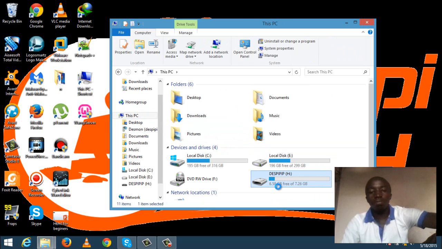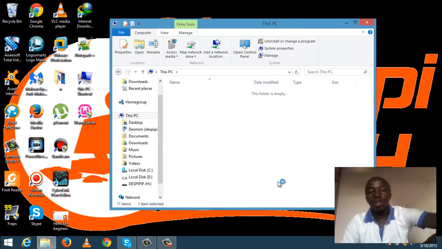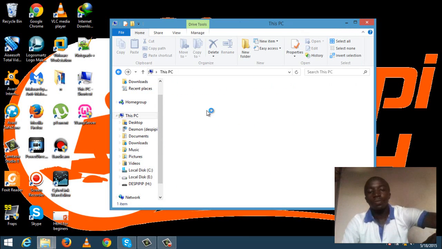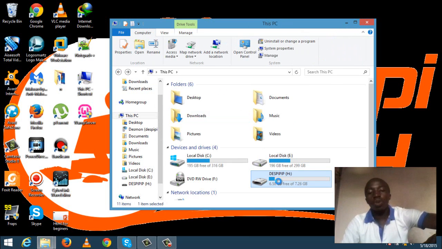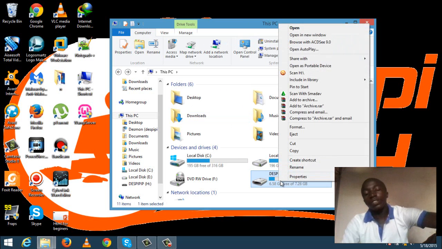As you can see, I've got stuff in mine already. There's already data in mine already. So all you need to do here is to right click on the device or on a USB stick you want to use and click on properties.